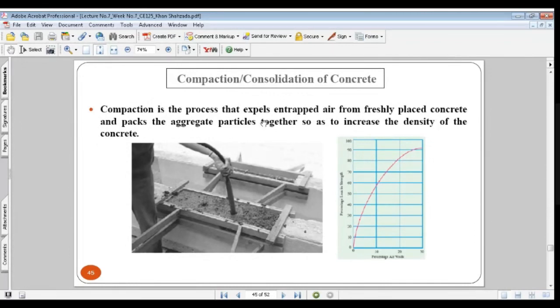Next is compaction, consolidation of the concrete. So compaction is the process. Hamad Beta, can you hear me? Yes, sir. Okay, compaction is the process